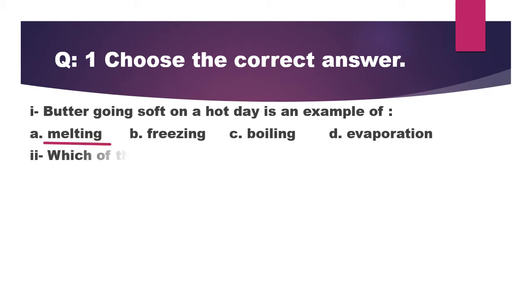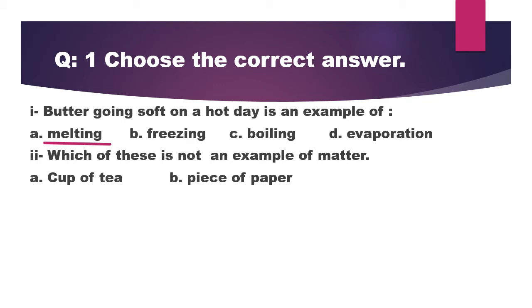The second one is: which of these is not an example of matter? Options are cup of tea, piece of paper, air around us, or sound. It is sound because sound doesn't have mass and it doesn't occupy space.